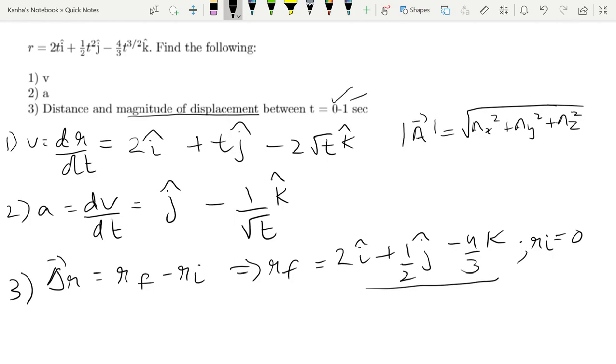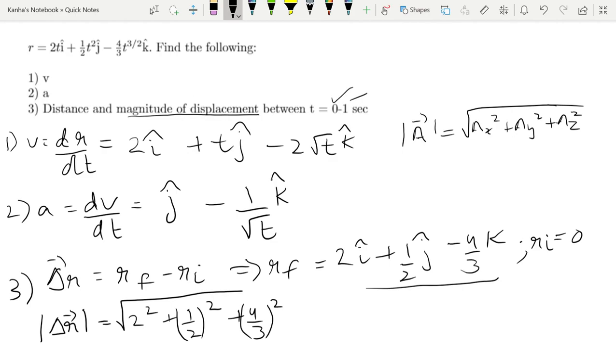So when we find the mod of this quantity, we get root of 2 square plus half square plus 4 by 3 whole square, which is equal to 2.45. This is the first result.